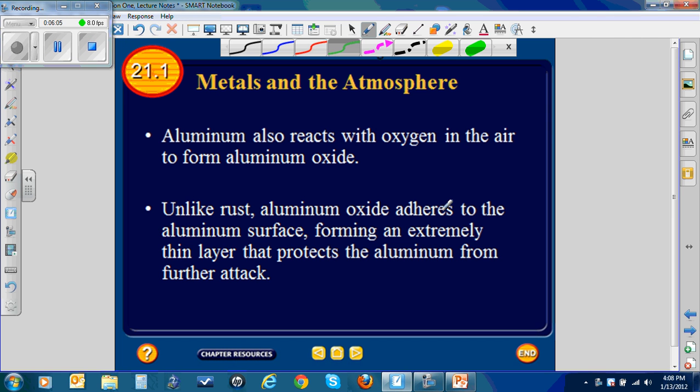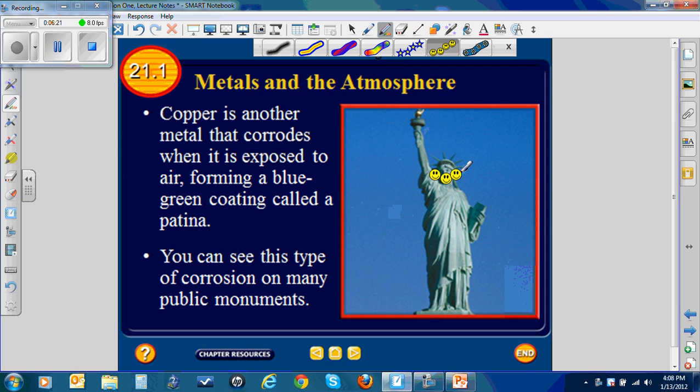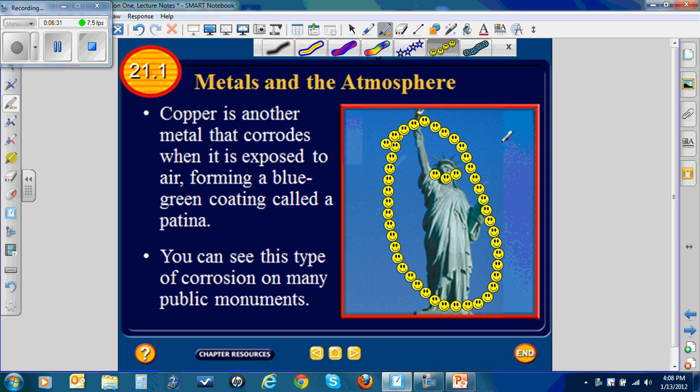Unlike rust, though, aluminum oxide adheres or sticks to the aluminum surface, forming an extremely thin layer that protects the aluminum from further attack. And, of course, another metal that you're all aware of is copper. Copper, and we went over this in the last chapter, forms a blue-green coating called a patina, and it actually protects the metal underneath it.